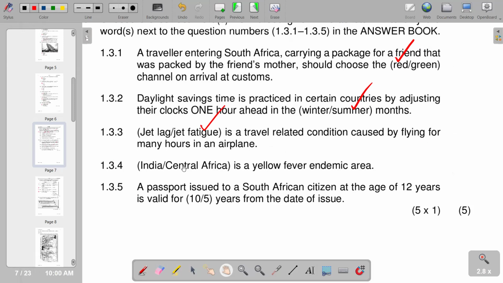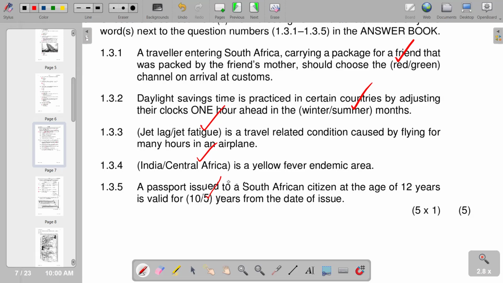Then we go to 1.3.4. India or Central Africa is a yellow fever endemic area. So see that Central Africa is correct. Then a passport issued to a South African citizen at the age of 12 years is valid for 10 years from the date of issue. It is 5 years from the date of issue.